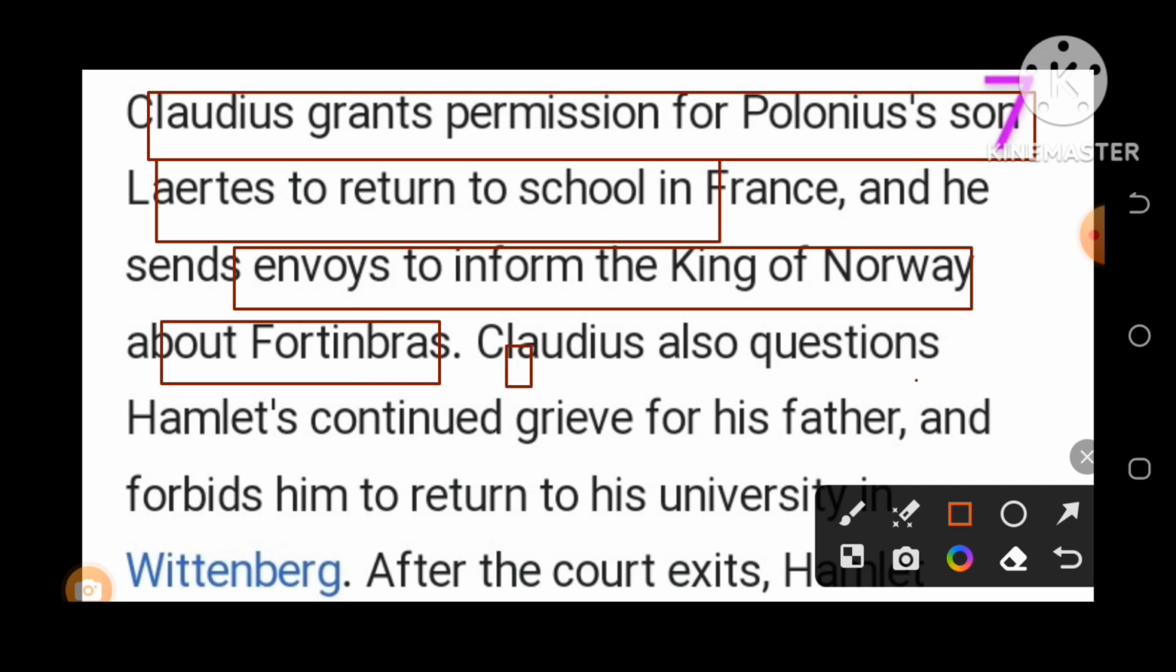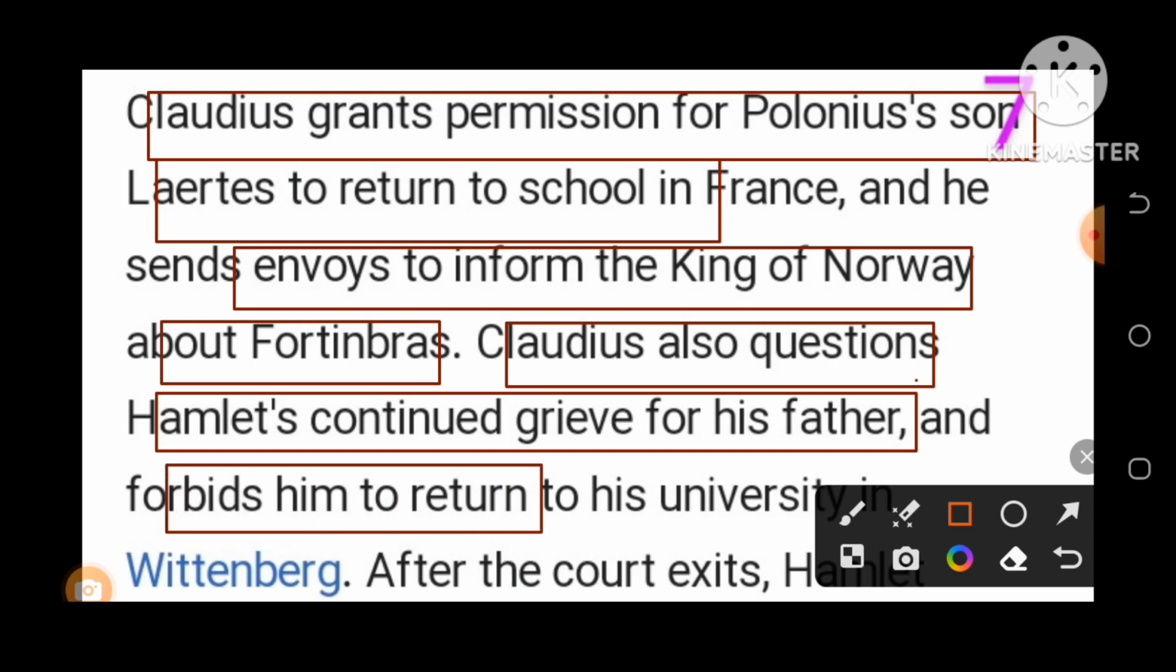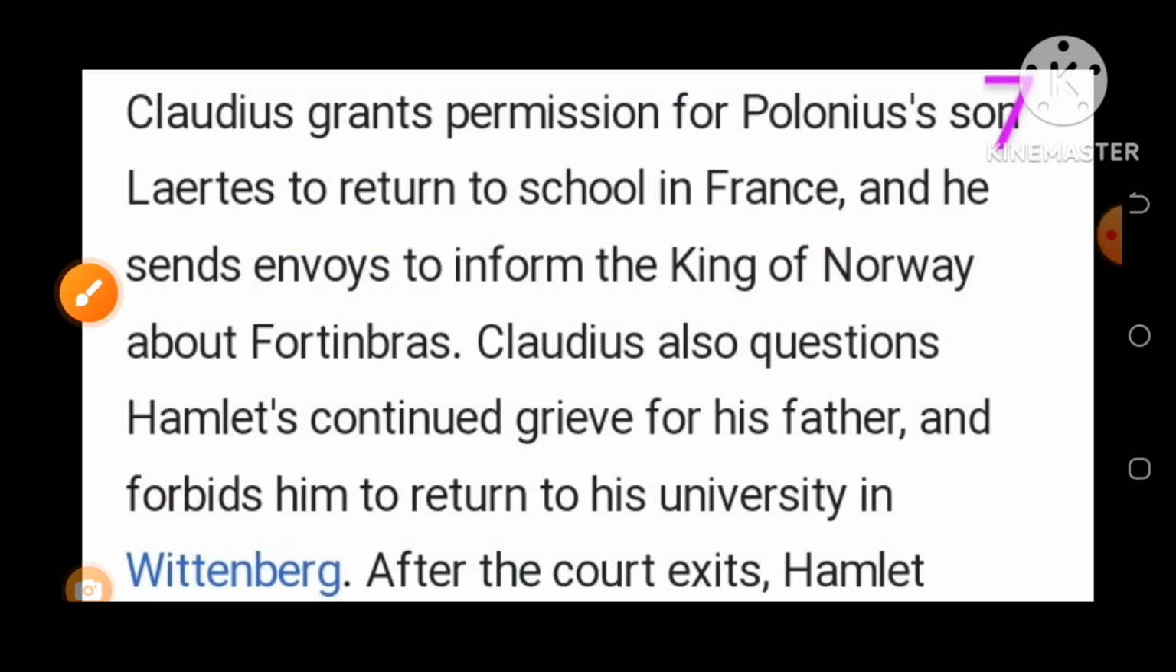Claudius also questions Hamlet's continued grief for his father. Yes, Claudius asks Hamlet why he has been grieving for his dead father and forbids him to return to his university, Wittenberg. Very frequently, this is a very important figure. What was Wittenberg and where had Hamlet studied? Like this, questions are generally asked.